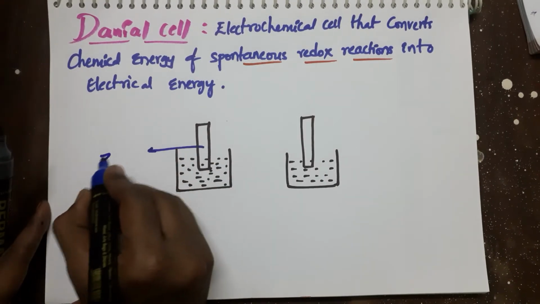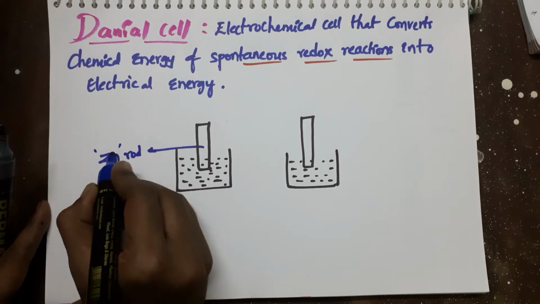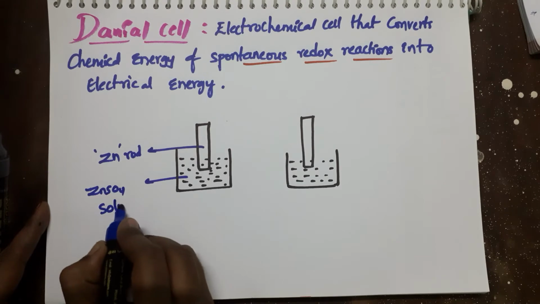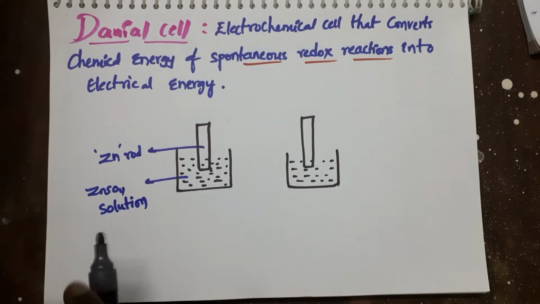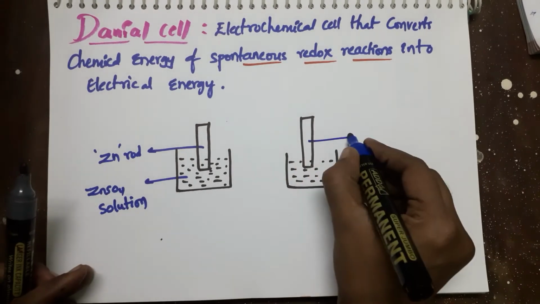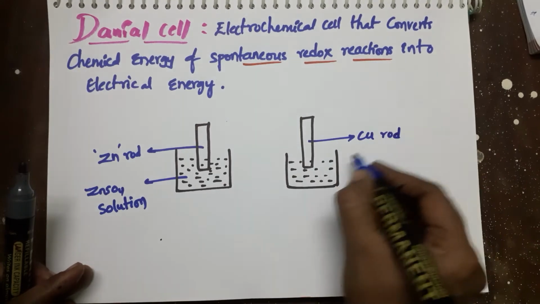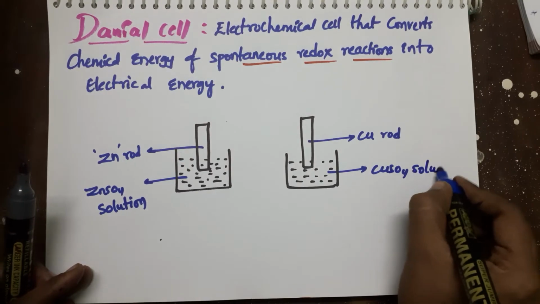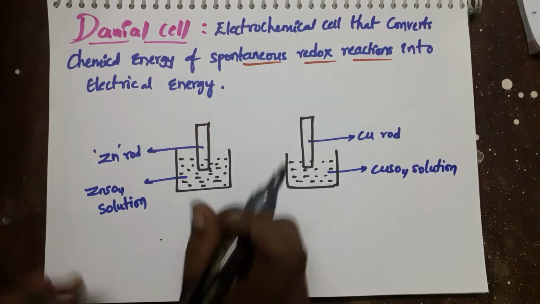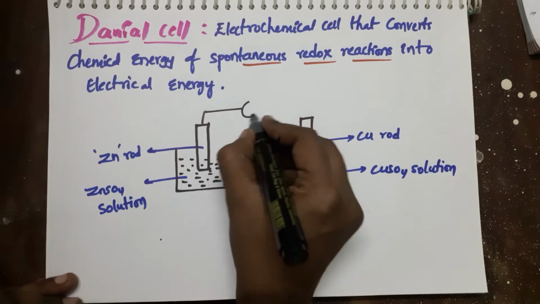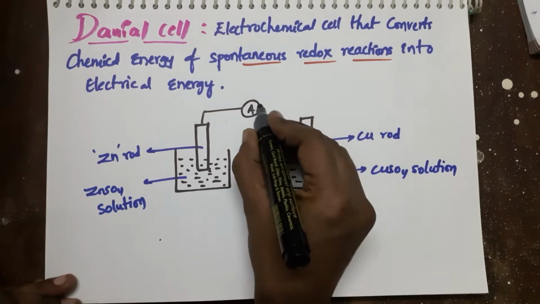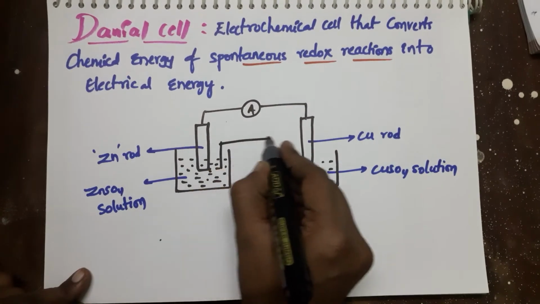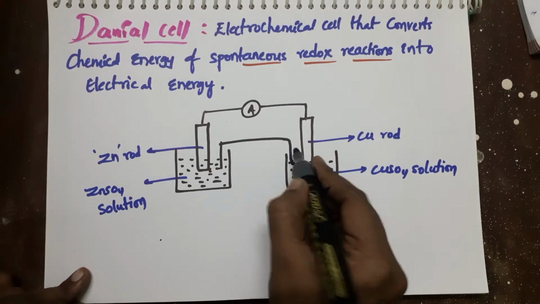This is the zinc rod, and here it is zinc sulfate solution. Next one, here it is copper rod and copper sulfate solution. These two electrodes are interconnected by a battery or ammeter. And these two solutions are also interconnected by a salt bridge.